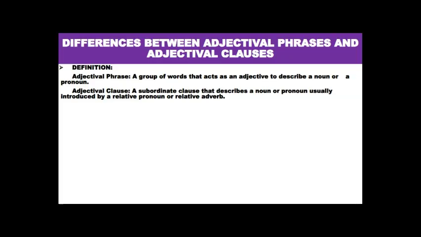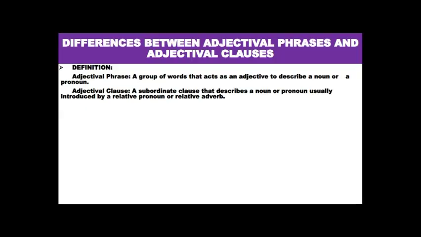Now, a clause is a group of words that contains a subject and a verb and makes complete meaning, or can be subordinated to another clause to convey its meaning.